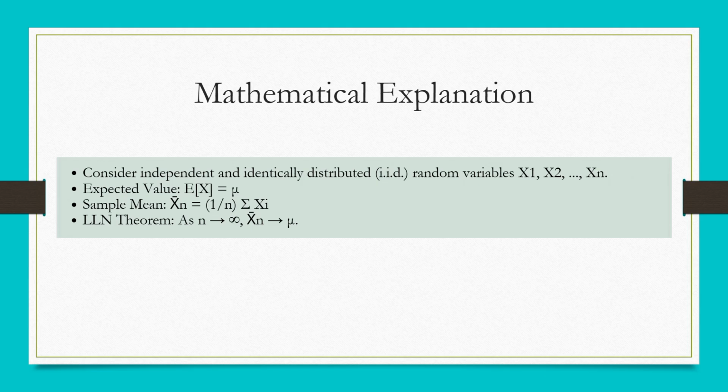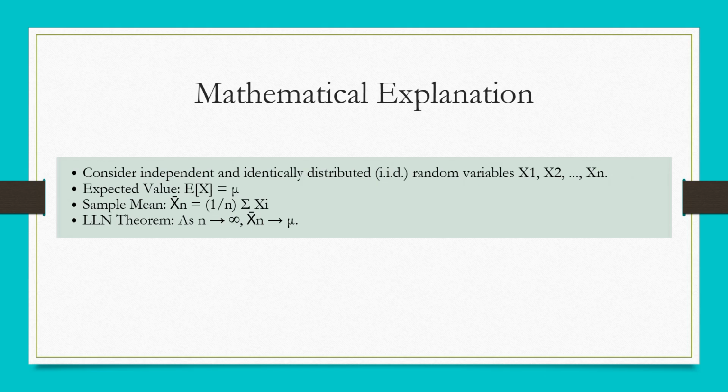So the law of large numbers ensures that when n, the total number of trials, goes to infinity, the sample mean equals the true actual value. This means that as the number of observations increases, the sample mean will approach the true expected value, the mean.